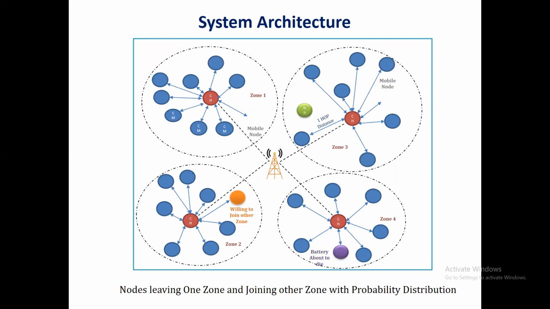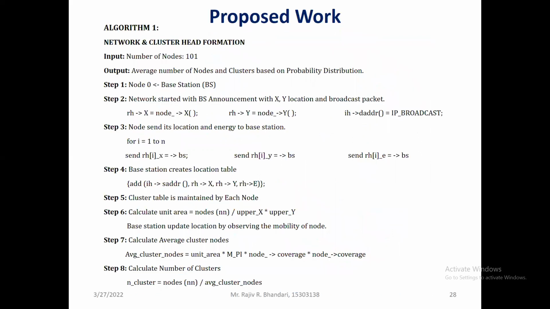So if one of the nodes is leaving zone 3 or zone 1 and wants to join zone 3, then it can easily move from zone 1 to zone 3. In that case, if a zone 2 node is willing to join zone 1, then that is also easily going to join zone 1. So in that way, things are handled.